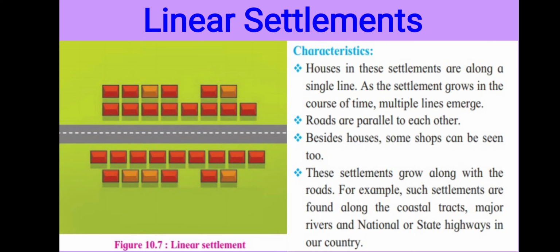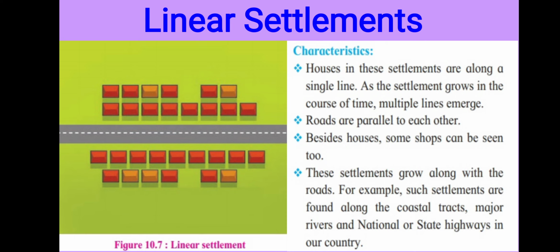Read this lesson carefully and learn the characteristics of human settlements. Many times questions will be asked on that. If you want to write the differences between linear settlement and nucleated one, or nucleated one and scattered one, then you have to know the characteristics of these settlements. Sometimes some characteristics are provided to you in the exam.